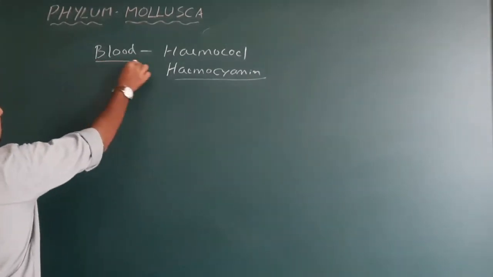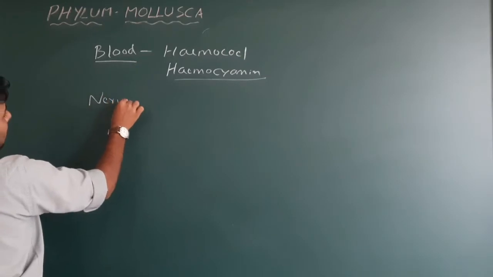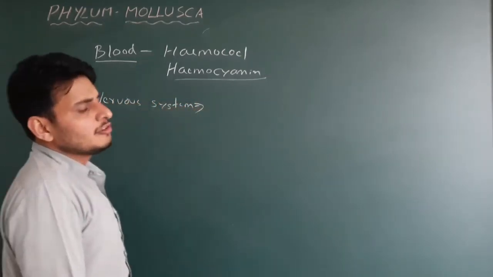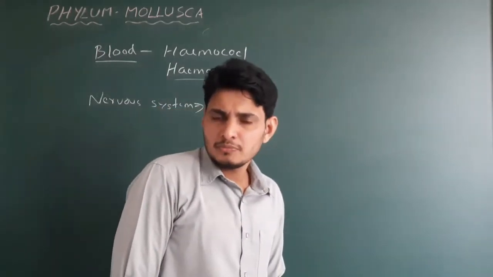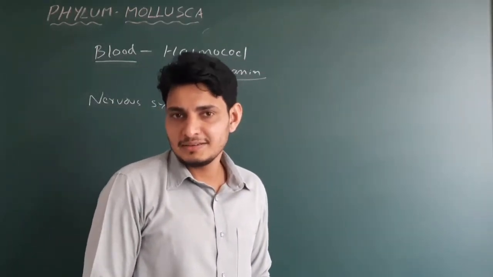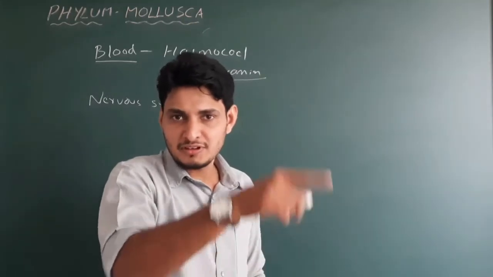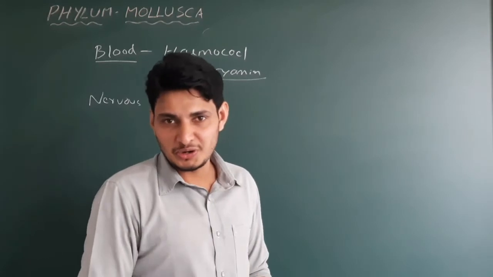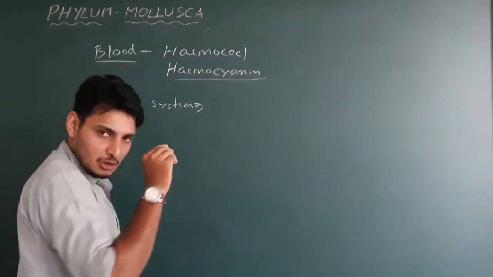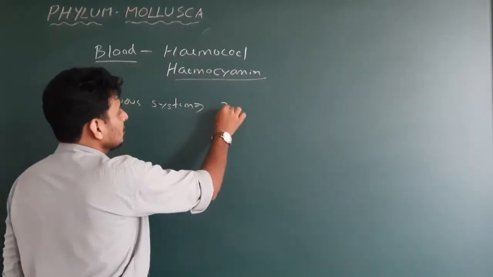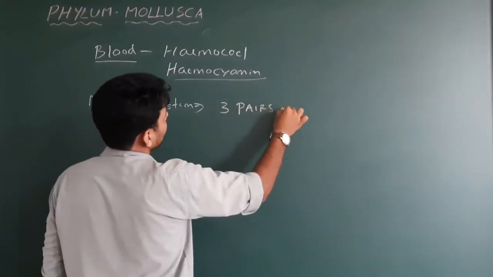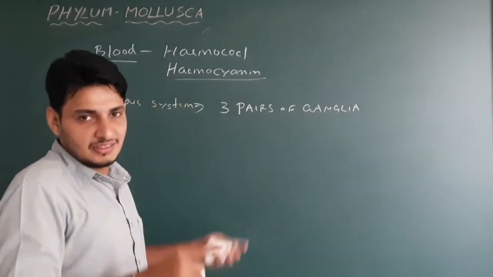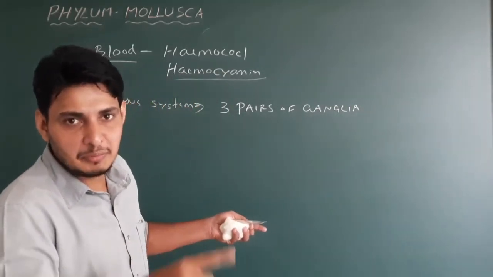Next we talk about its nervous system. What is the type of nervous system in the case of arthropods? They have paired ganglia and a pair of nerve cords which are normally solid, a double solid nerve cord. Here also it is exactly the same, but they have three pairs of ganglia. Please notice, in the case of mollusca, they have three paired ganglia.